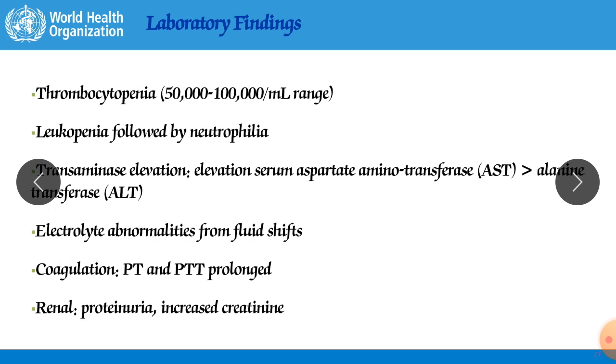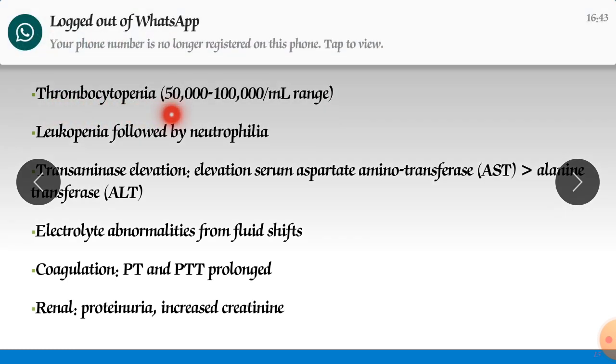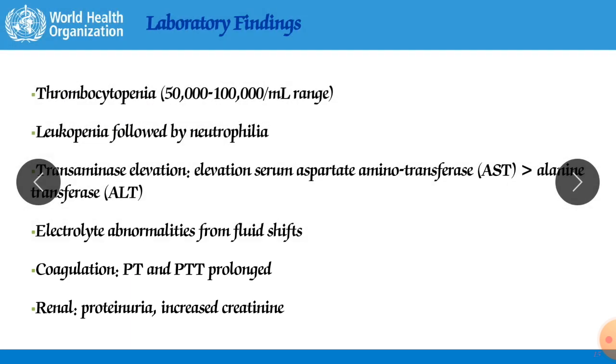Laboratory findings. Additional laboratory findings means these patients are having these reports, so there are additional points by which we can confirm that this patient is having Ebola virus infection. Thrombocytopenia, it is in the 50,000 to 1 lakh per ml range.